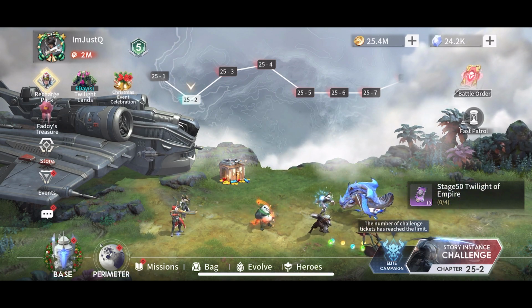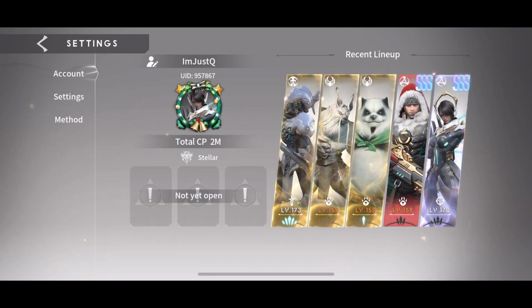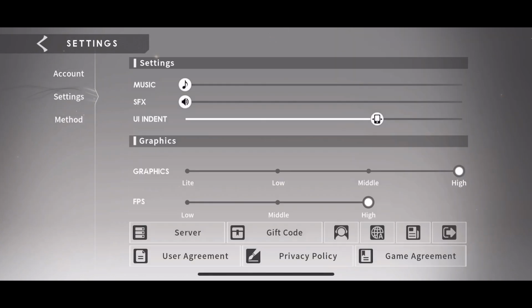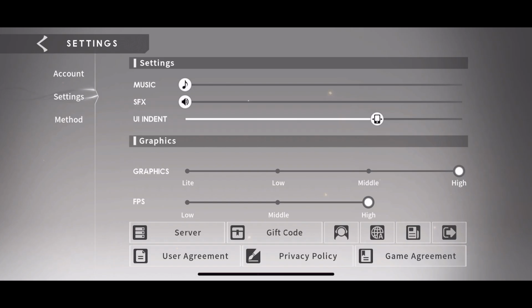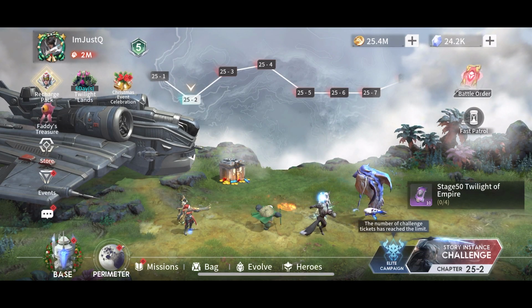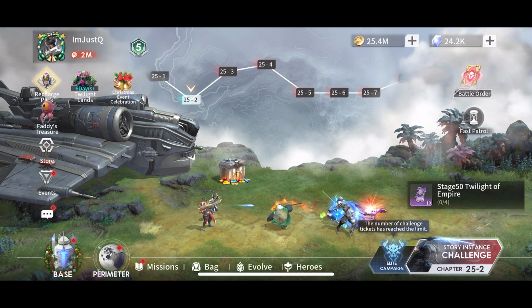And as you can see, my account power is at 2 million on this account, and I believe I'm on server 10 if anybody was curious. Let's go here and see. Yeah, North America server 10. So that's how early into the servers I am for this account. Server 10 versus my other one, I think, is like maybe 37 or something like that.